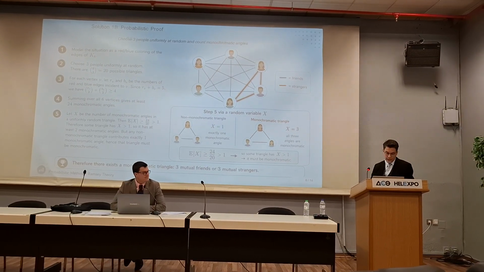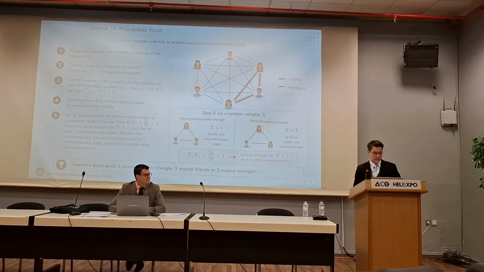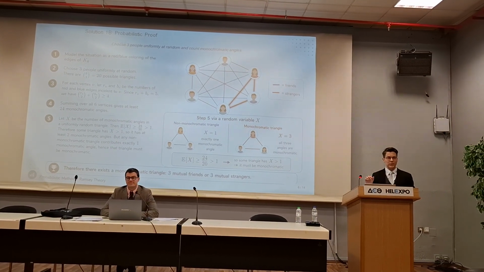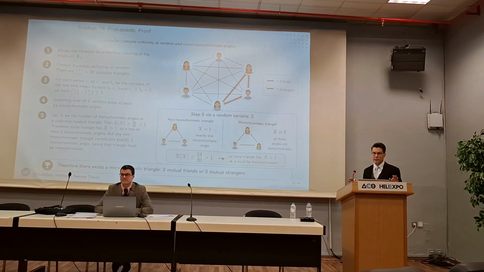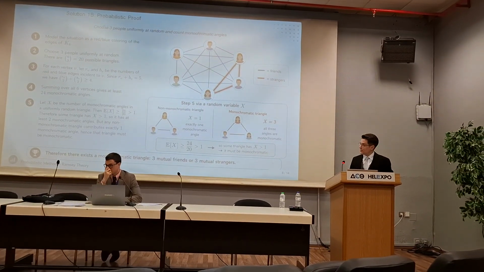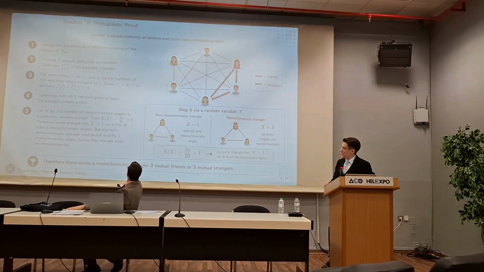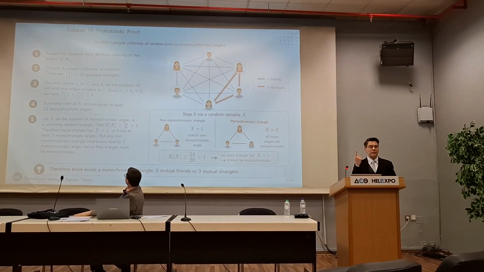The sum is 5. This here, the inequality is very trivial. I will not go into details, and this is what you will see in the whole presentation. I'm trying to keep details out as much as possible. And so we have at least 24 monochromatic angles, and the total number of triangles is 20.